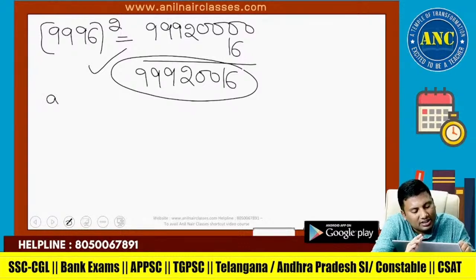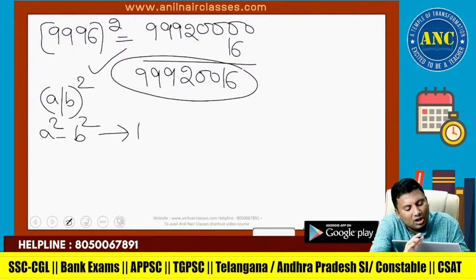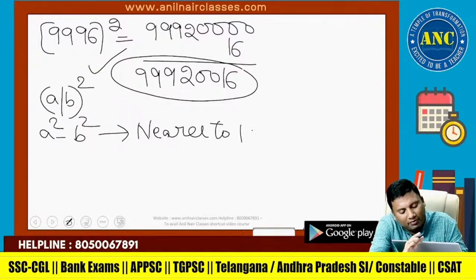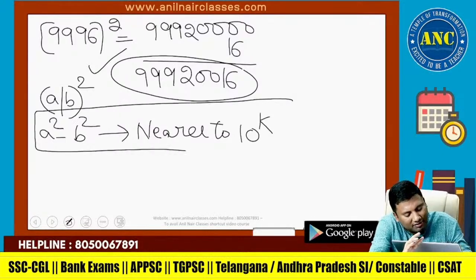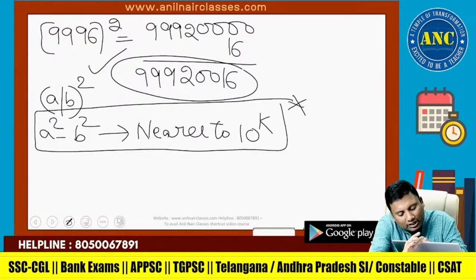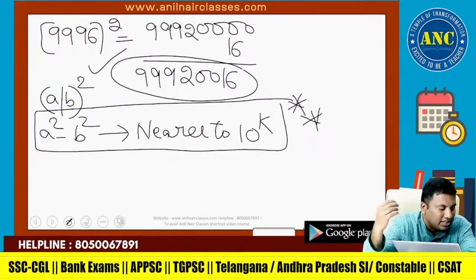First we discussed the square of a 2-digit number. Then we discussed the square of a 3-digit number. Then we realized that this logic works for the numbers nearer to 10 power k. It will help you to solve the problem very fast for numbers nearer to 10 power k. Just now we discussed two concepts.